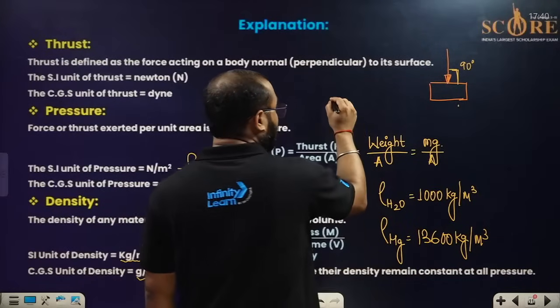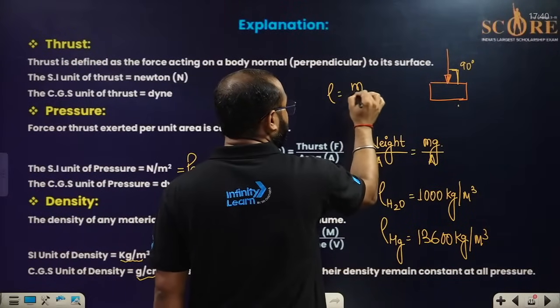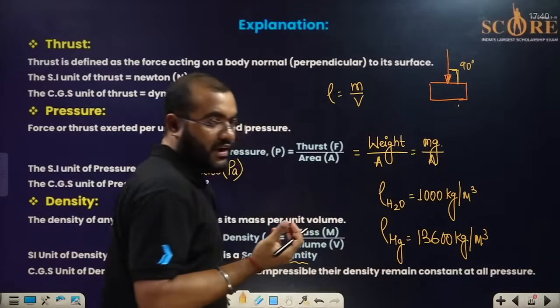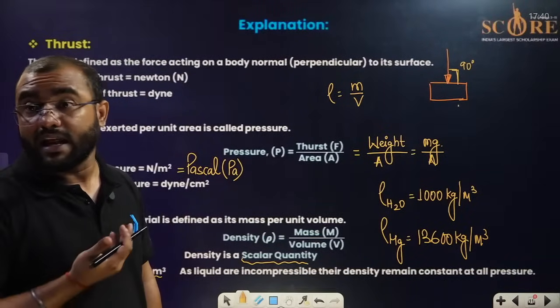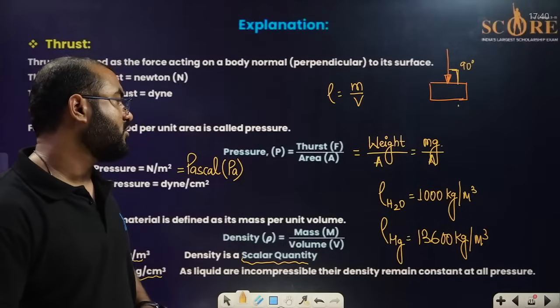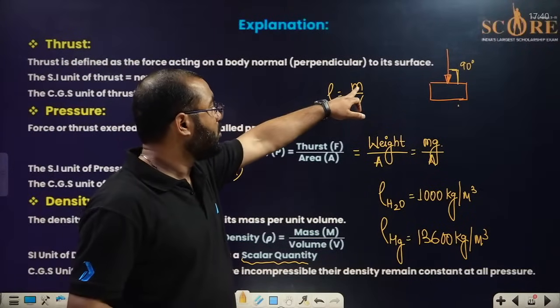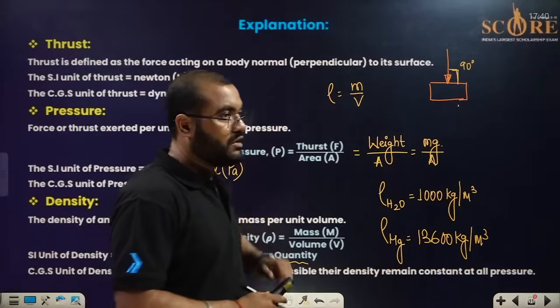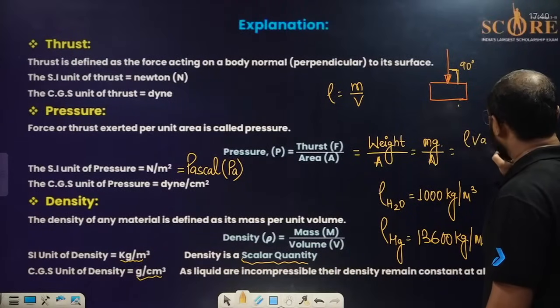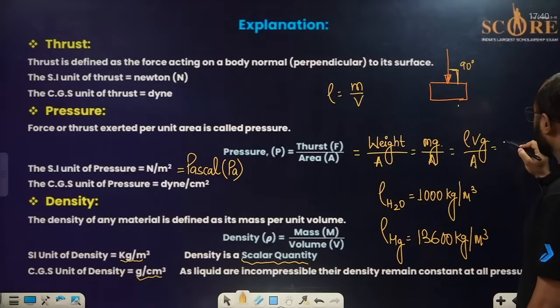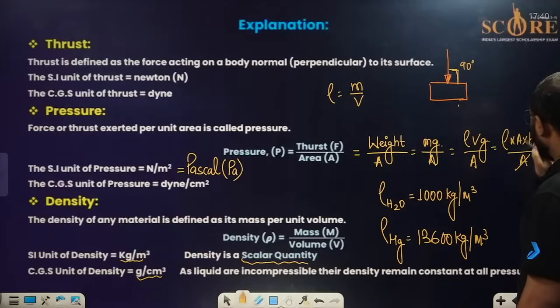If you talk about the density, everyone, density is equal to m divided by volume. And we are talking about liquids now. The liquid can have mass also, it can have density also. So I'm giving you the answer with respect to the density. The mass of the liquid will be density multiplied by volume. I can write it as density multiplied by volume multiplied by g divided by A. Volume can be written as area multiplied by height. So density multiplied by area multiplied by height multiplied by g, divided by A. This A and A cancel.